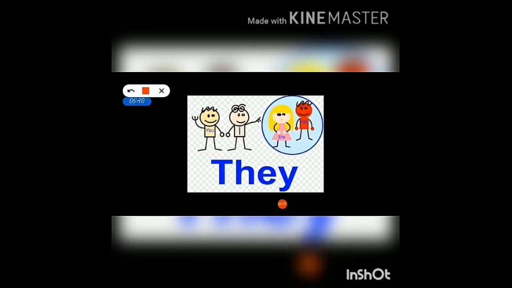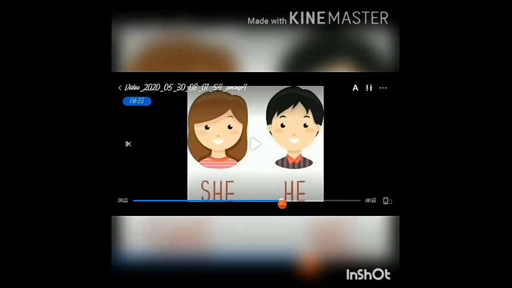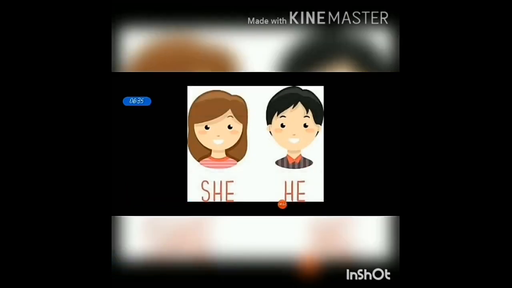If they talk about only this girl, at that time we will use she. If they talk about only this boy, we will use he. But here they talk about he and she, so we will use the pronoun they. We just saw a few pronouns, but today we are going to see these two pronouns in our class: one is she and the other one is he.